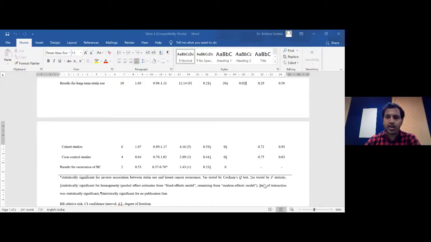Once we write a complete manuscript and have everything ready, I think that's one of the questions everyone is going to have: how to choose a journal. I think the best method is, once you write the manuscript, you certainly have a good number of references in your article. Go to the references and see in which journals most of these kinds of articles got published. That gives a very good clue that this manuscript may be suitable for this particular journal, because most of these kinds of articles are already published there. That's why you have taken those articles as your references.